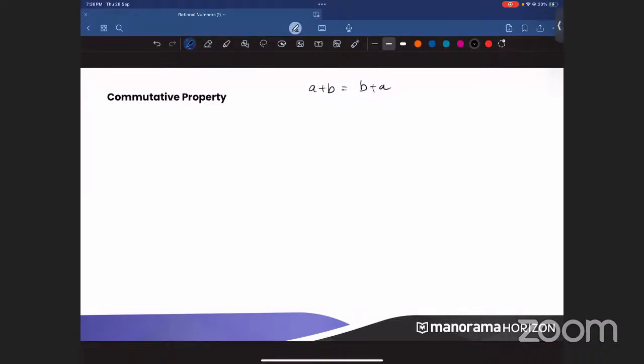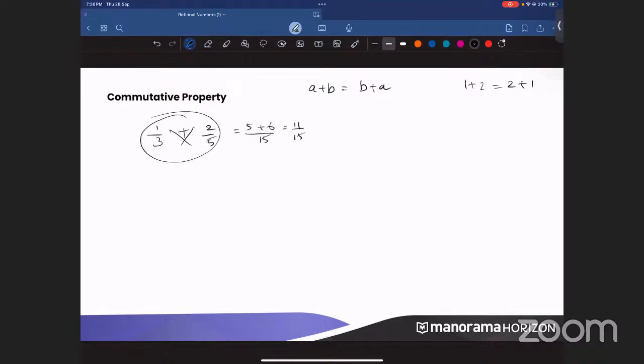That is, 1 plus 2 is also 2 plus 1, right? But here we are not talking about integers. Here we are talking about rational numbers. So when I take two rational numbers, 1 by 3 and 2 by 5, what is 1 by 3 plus 2 by 5? When you cross multiply, you will be getting 5 plus 6 by 15, that is 11 by 15.